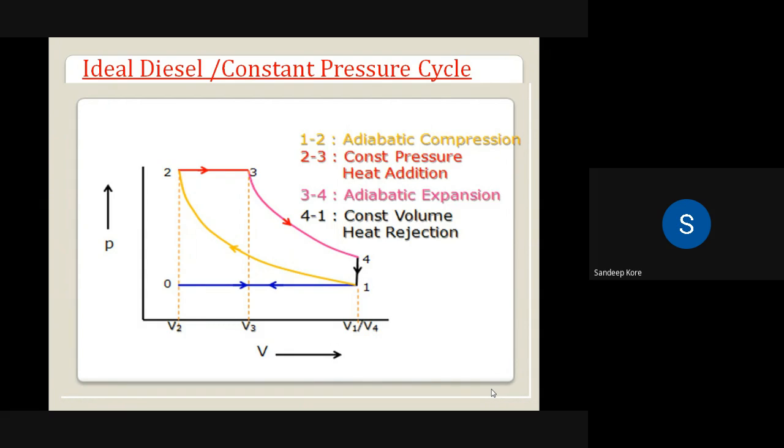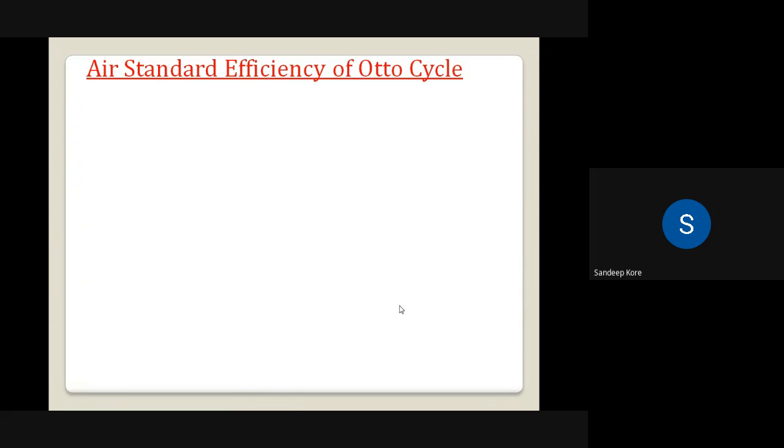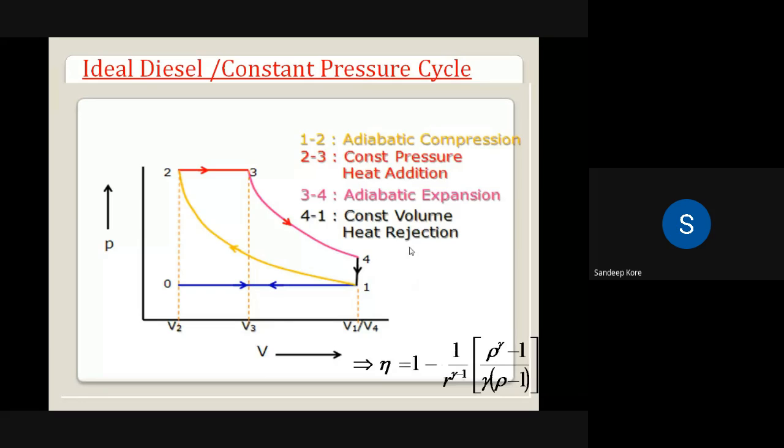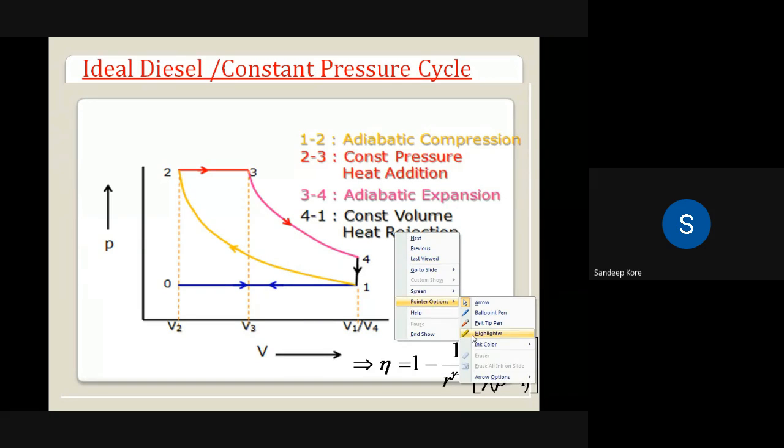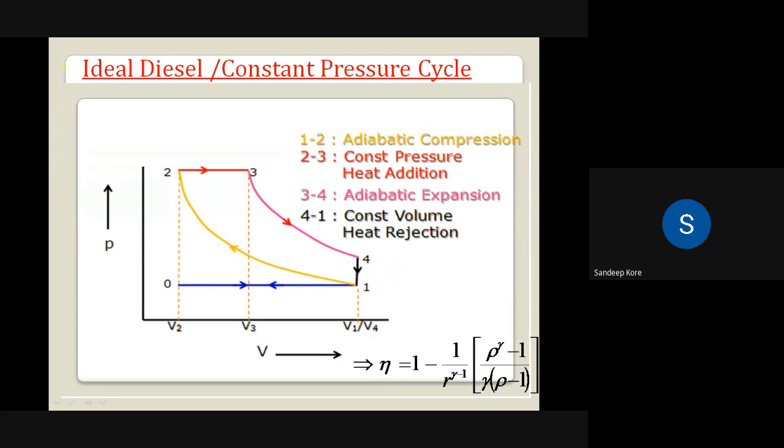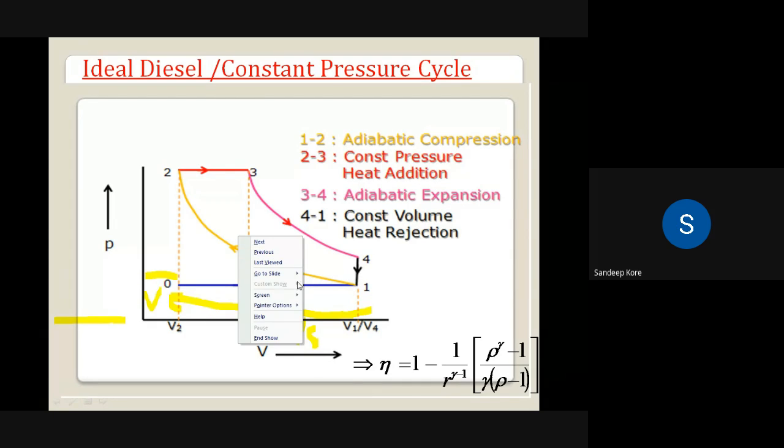On the y-axis we have pressure and on the x-axis we have volume. We start from point 0 here. We have the clearance volume, which we have already seen. V2 is the clearance volume, Vc, and V1 minus V2 is the swept volume, Vs. The total volume is Vs plus Vc. That we have already seen.